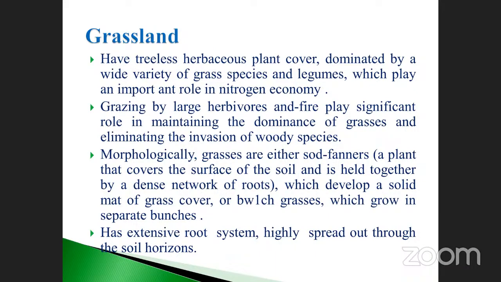Grasslands, how they are covered, this is the reason. Sometimes we may ask the question, why is only grass present in it, why is the large tree not here? Due to the fire accident, what happened? The tall trees are completely destroyed. Not only that, the roots are also interconnected under the soil. My dears, these are the important points about grassland.